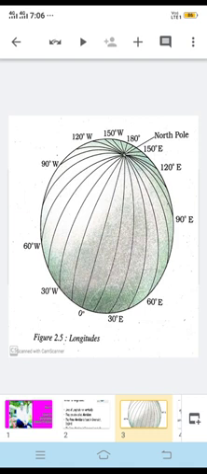The rate of difference can be calculated as follows. Here is the calculation criteria. The earth rotates 360 degrees in about 24 hours, which means 15 degrees in 1 hour, or 1 degree in 4 minutes.